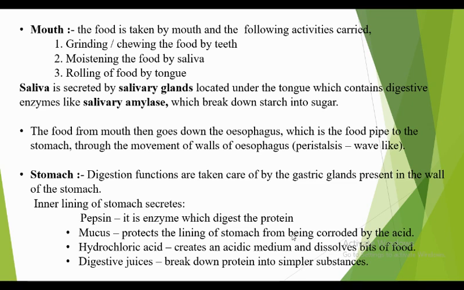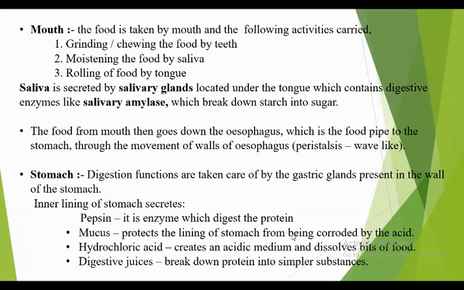Now you might have seen that some people usually complain that they have an acidity problem. What is the reason behind that? It is because of the greater production of hydrochloric acid. If hydrochloric acid is secreted more in the stomach, it creates an acidic medium. That is acidity, and at that time we use remedies. Some people use a home remedy, such as adding baking soda to lemonade, or they take tablets, or milk of magnesia, that is magnesium hydroxide, to overcome this problem.